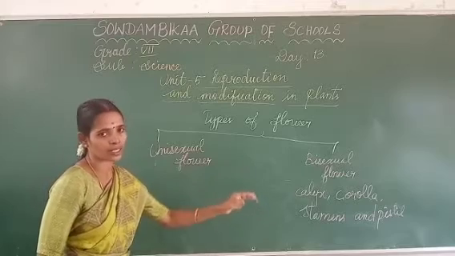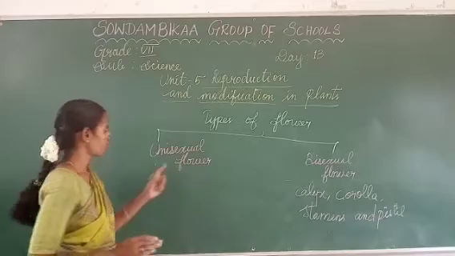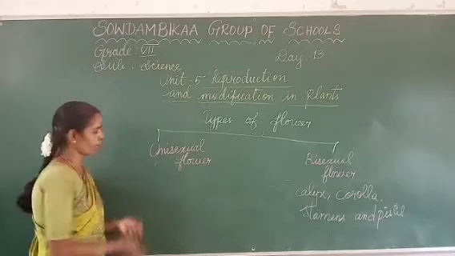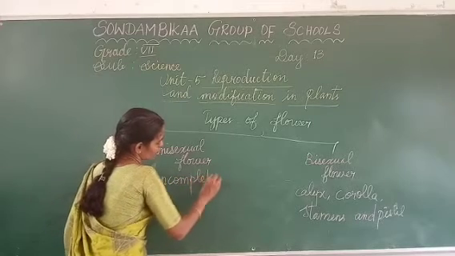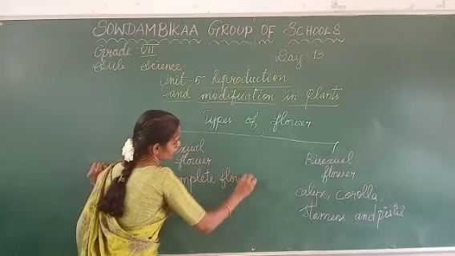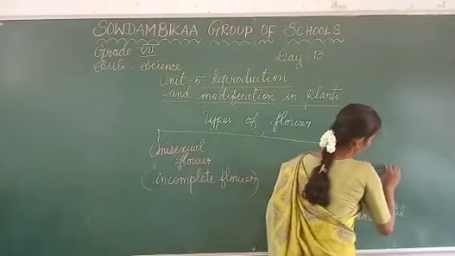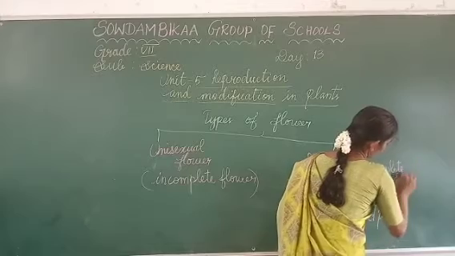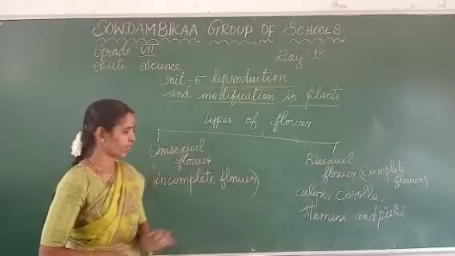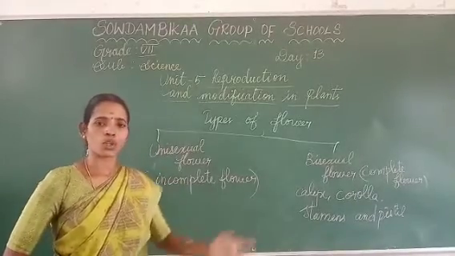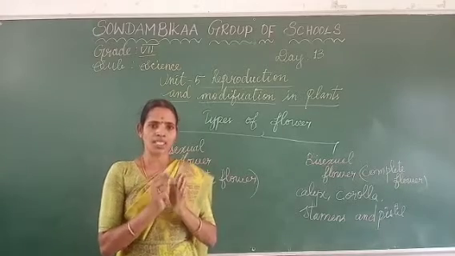Unisexual flowers are otherwise called incomplete flowers. Unisexual flowers are incomplete flowers, and bisexual flowers are complete flowers.